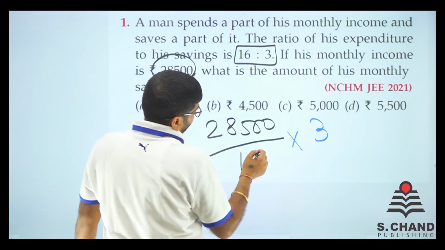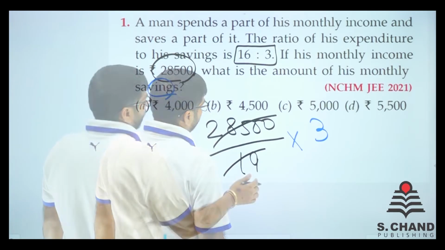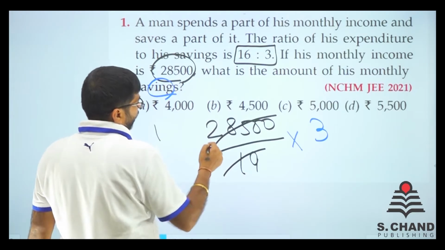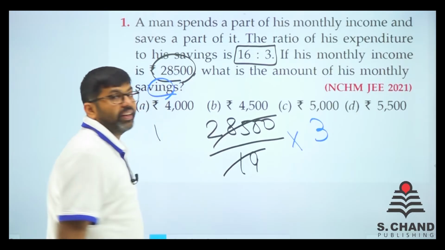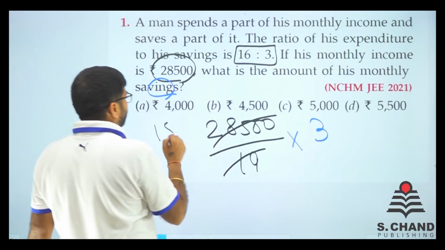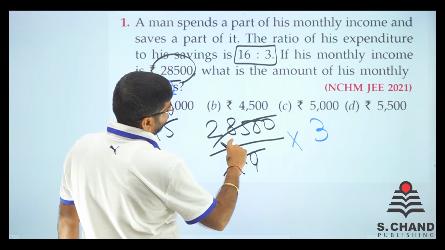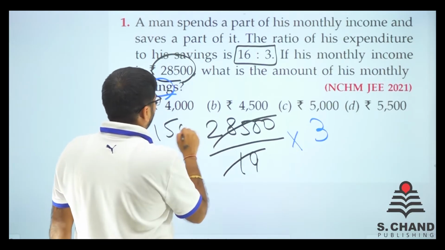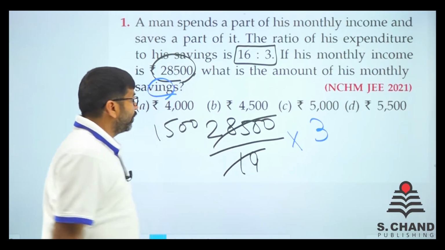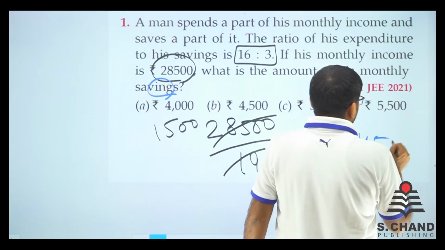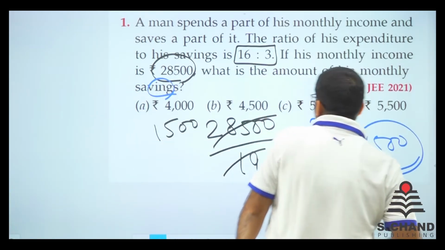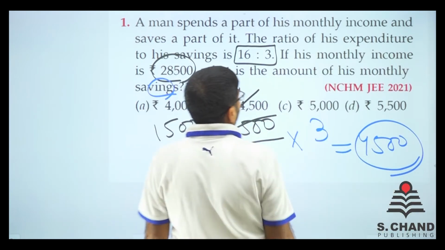So here we go. We have 19 ones are 19. We got 19 here. And if it is 19, 28 minus 19 is 95. So it is 5 times. And we have got 0, 0. So 1500, right? 1500 into 3 is 4500. So total monthly savings is 4500, and that is the answer.